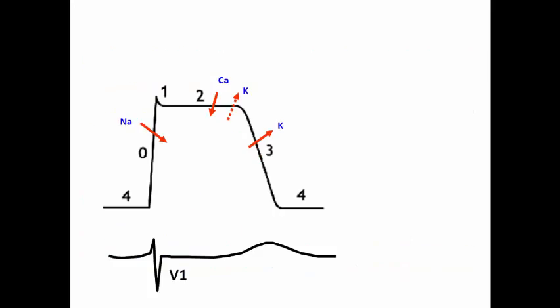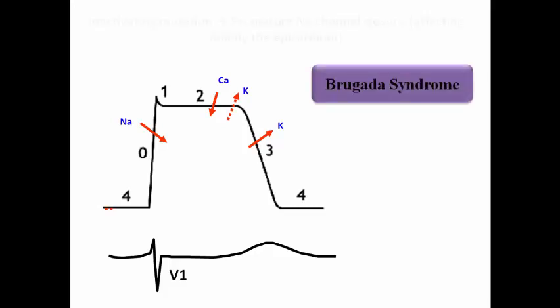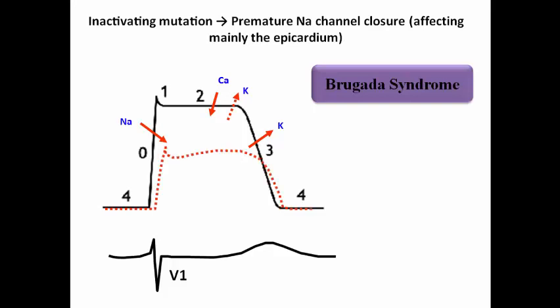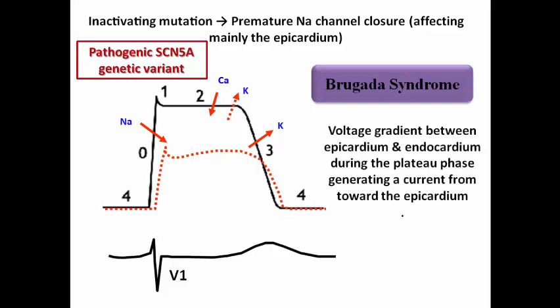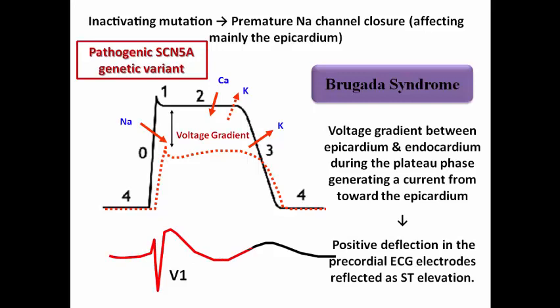We remember this diagram for the action potential in the sodium-dependent cells, which are the atrial and ventricular muscle fibers. So what happens in Brugada syndrome? There is an inactivating mutation in the sodium channel, resulting in premature sodium channel closure that affects mainly the epicardium, due to a pathogenic genetic variant in the sodium channels. This results in a voltage gradient between the epicardium and endocardium during the plateau phase, generating an electrical current directed towards the epicardium, reflected as a positive deflection in the precordial ECG electrodes, shown as ST elevation.